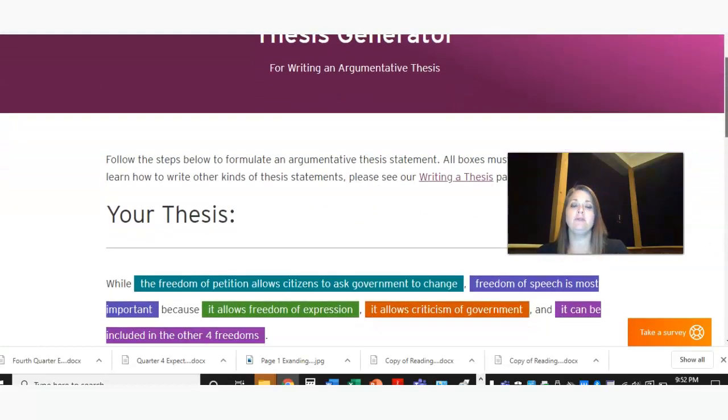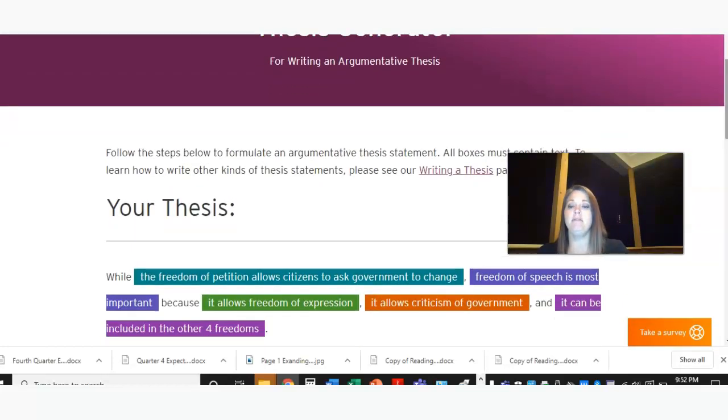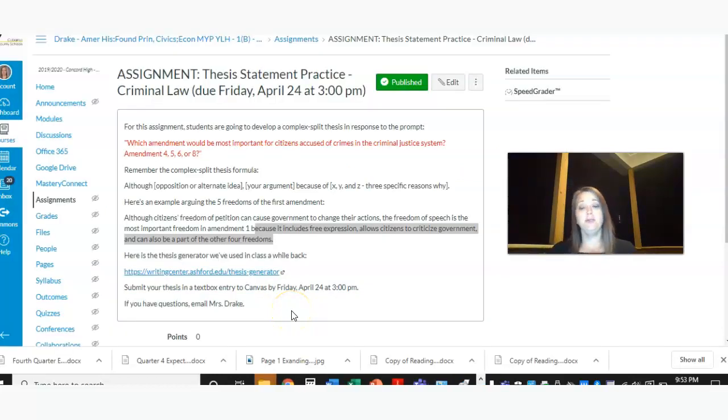This is a little easier to use than what we have been using, and it identifies your complex split thesis and gives you all of those components. It might be a little wordy because it is a generator, so you might have to clean up the wording and phrasing, but that might help you form your complex split thesis. Then all you've got to do is put that complex split thesis in a text box entry in Canvas by Friday, April 24th at 3 o'clock, and then you're done for this week.